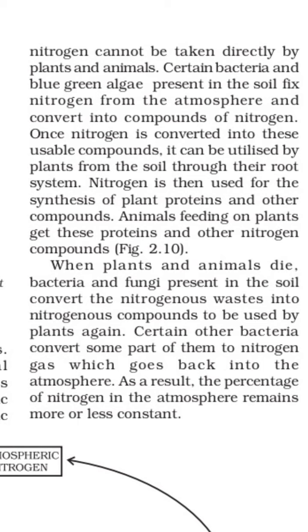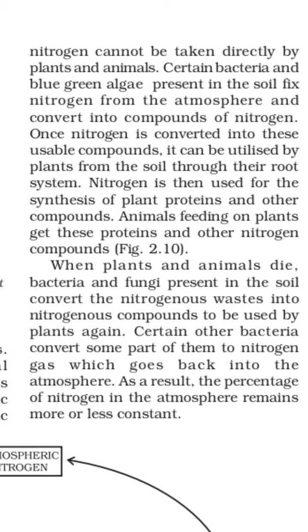When plants and animals die, bacteria and fungi present in the soil convert the nitrogenous wastes into nitrogenous compounds to be used by plants again. When any plant or animal dies, the bacteria present in the soil convert them into humus. This nitrogen waste is converted into nitrogenous compounds, which mix with the soil and can be used again by the growing plants.